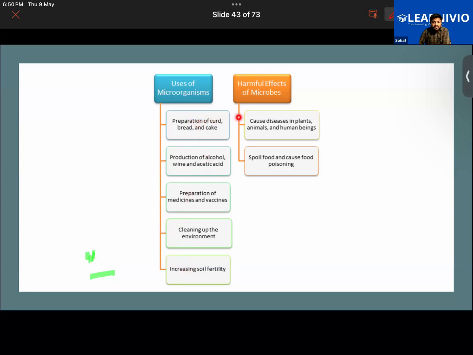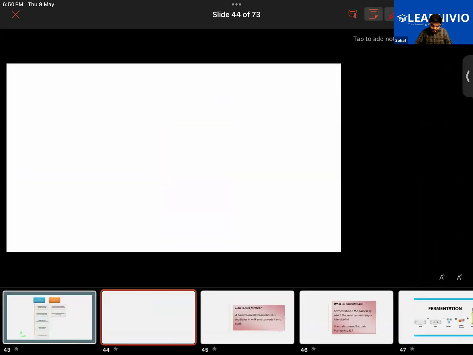What are the harmful effects of microorganisms? They are known to cause disease in plants, disease in animals, and in particular in human beings. They are known to spoil food. They lead to a condition called food poisoning. Later in the chapter, you would be studying how we preserve food. In order to prevent food from contamination by microorganisms, we preserve it by various methods. We'll be understanding about that also in a later part of the class.